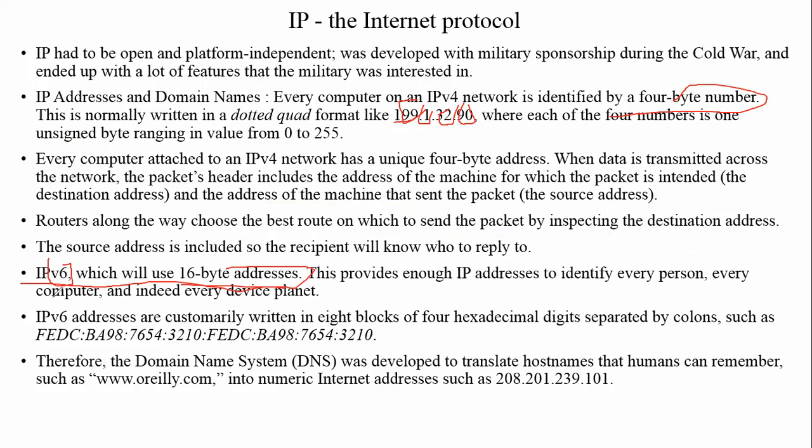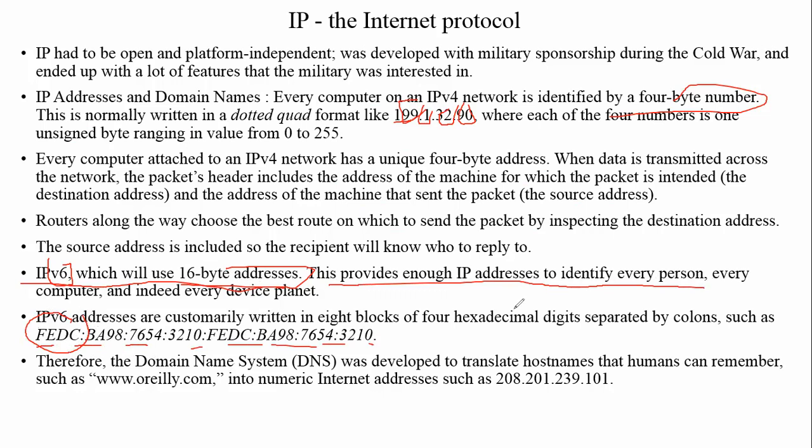IPv6 is an updated version of IPv4 which uses 16-byte addresses. That means there are 1, 2, 3, 4, 5, 6, 7, 8 blocks, and each contains 4 hexadecimal digits. This provides enough IP addresses to identify each and every device on the earth.